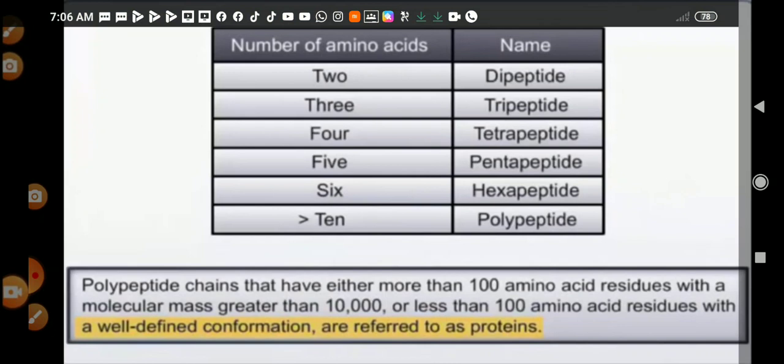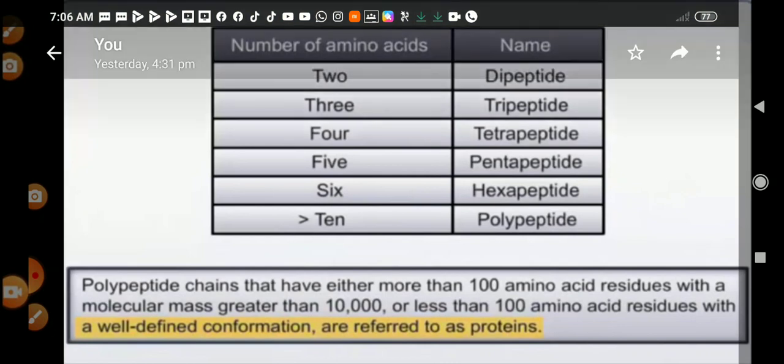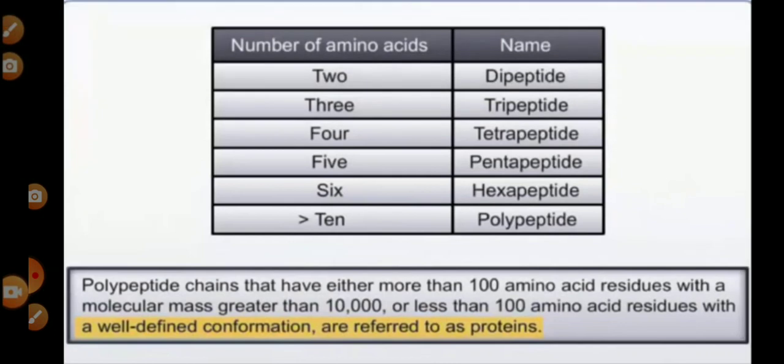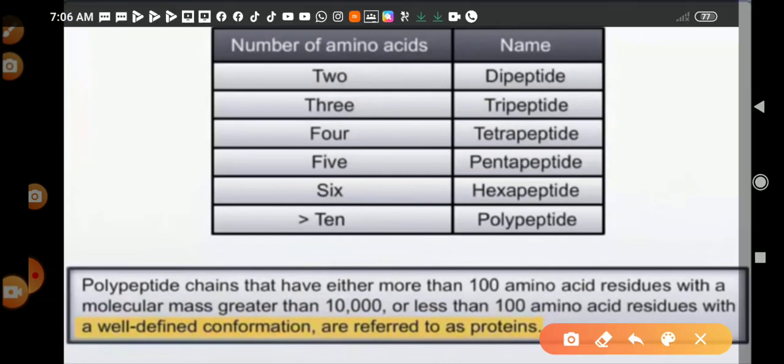So similarly, we can make a chart here. If two amino acids get combined, it is called a dipeptide, and when three amino acids combine, it is called a tripeptide, 4 tetra, 5 penta, 6 hexa, and if it is greater than 10, then it is called a polypeptide. Here the number of peptide bonds: in dipeptide it is 1, in tri it is 2, in tetra it is 3.